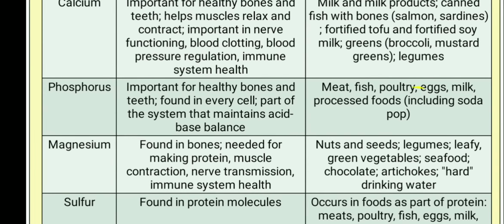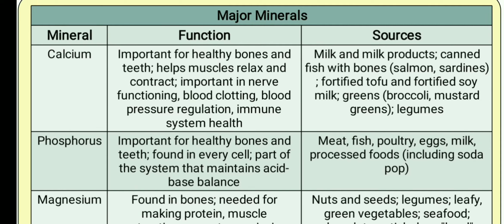Now we'll talk about calcium. Calcium is obtained from sources like milk and milk products, canned fish, and green vegetables like broccoli, mustard greens, legumes, soya milk, fortified tofu, salmon, and sardines. Now the functions of calcium. Important for healthy bones and teeth. Helps with muscle relaxation and contraction. Important in nervous functions, blood clotting, blood pressure regulation, and immune system health.